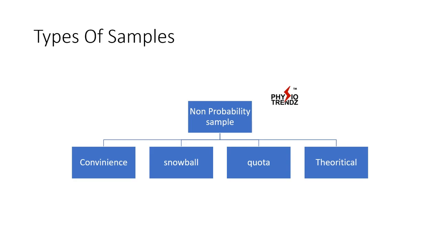Quota sampling means you are predetermining some requirement for that particular data collection, and on the basis of that you are simply collecting the data from whoever comes into that sampling. So here also the chance of getting selected is not equal for everyone. Theoretical, also known as purposive sampling, means the researcher feels that this particular data will be more effective or more helpful in their study for their desired result, then they will just select those data. So again, here there is no probability for selecting the data. That is why they are considered non-probability samples.